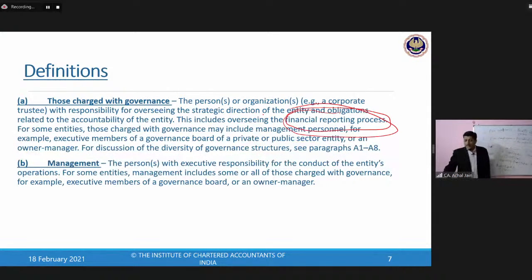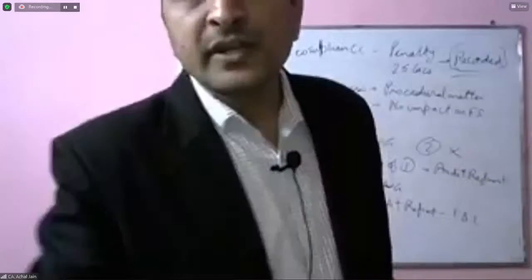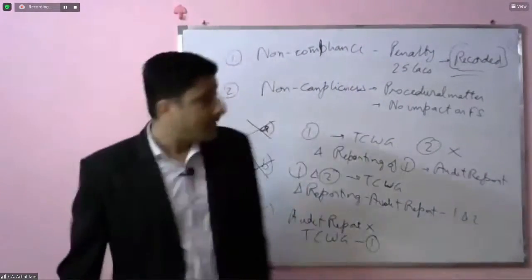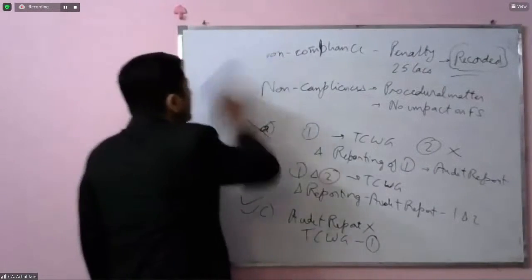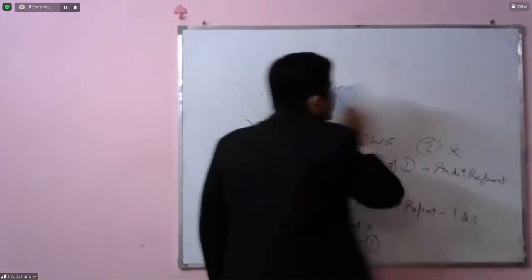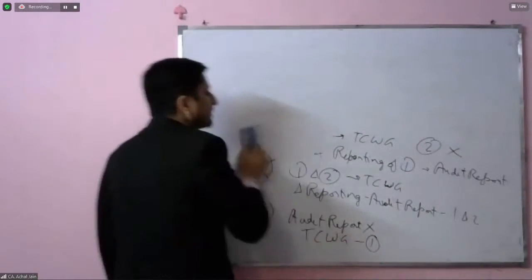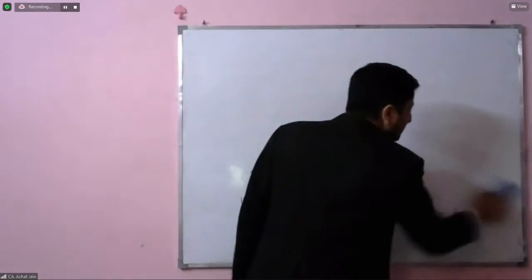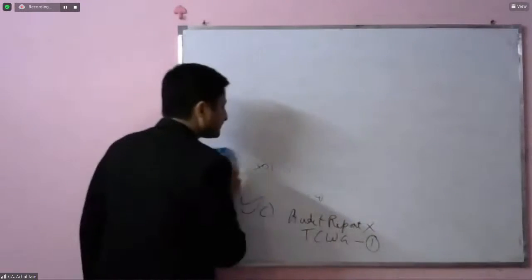Now, coming to the requirements of the communication. First of all, let's try to understand what should be the matters which will be communicated by the auditor to those charged with governance. Which matters, which areas are the ones over which communication between these two is required?